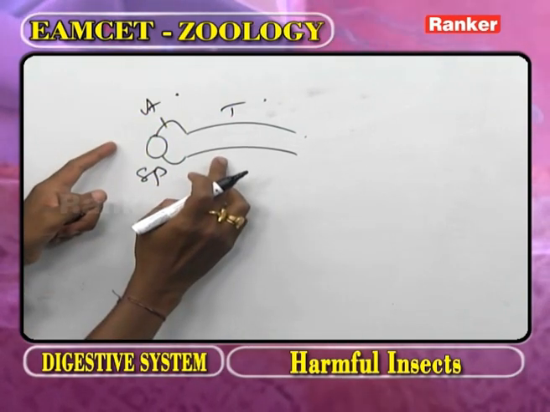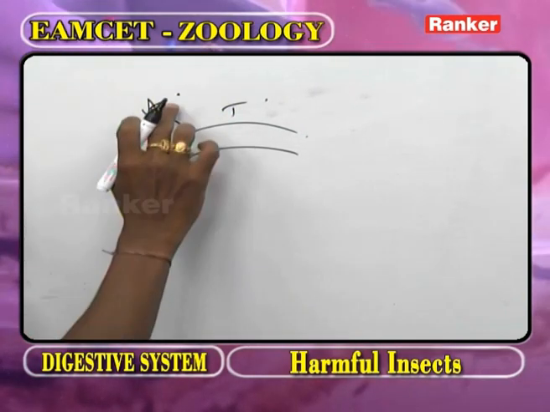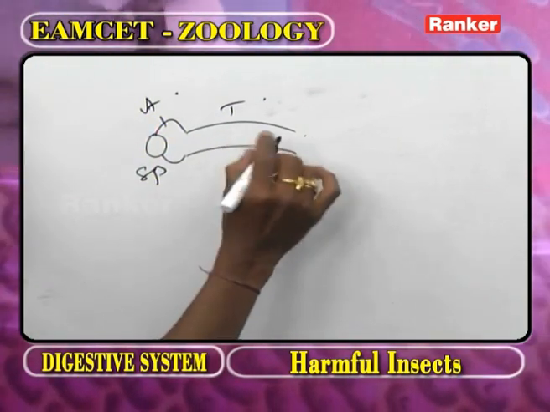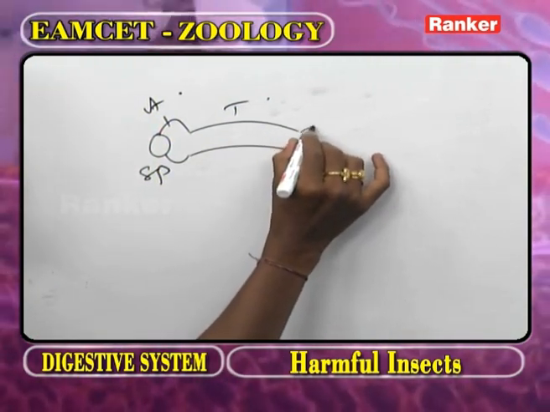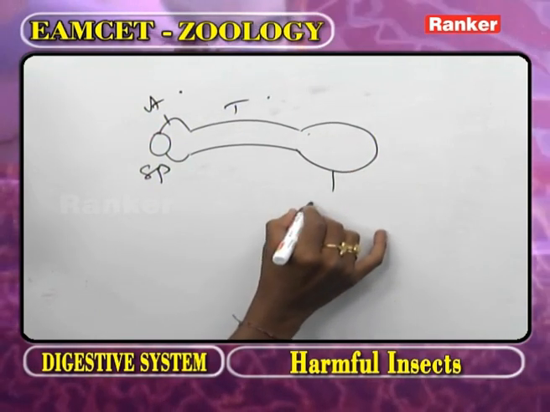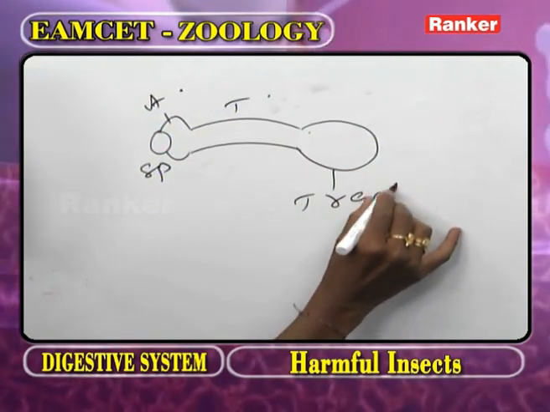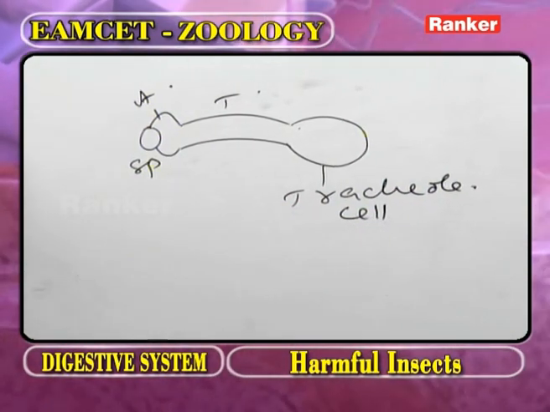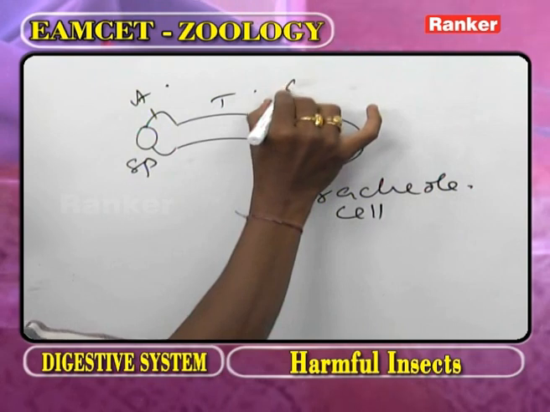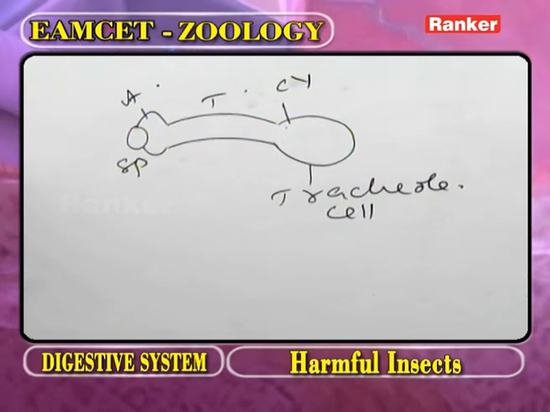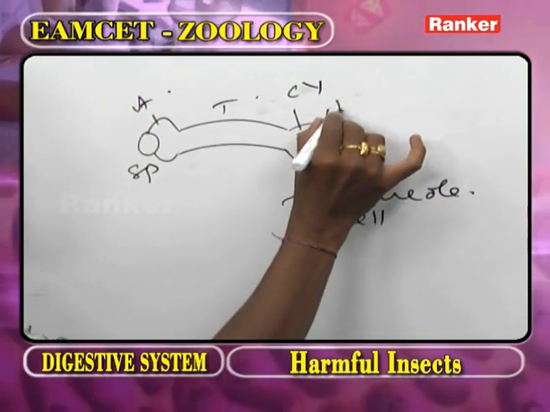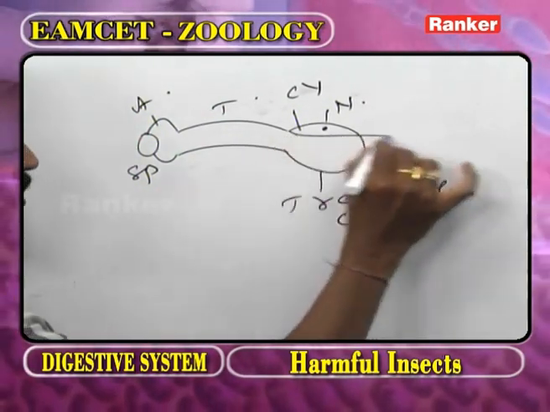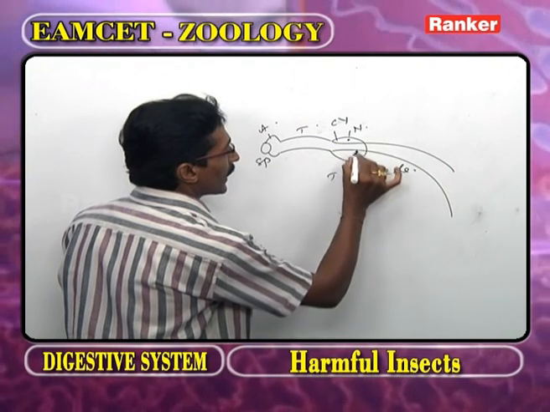What is the junction between spiracle and trachea? That is atrium. Now, all trachea, this is one trachea. The trachea ends in tracheal cell. This is a cell. In the cell, what is present? CY means cytoplasm. And what is present? N means nucleus.